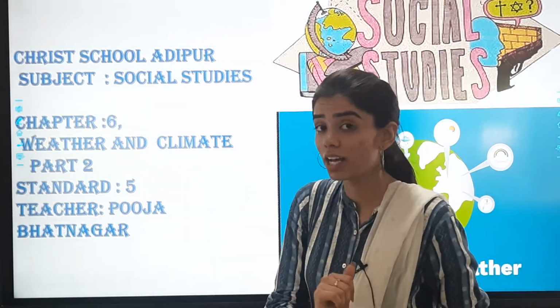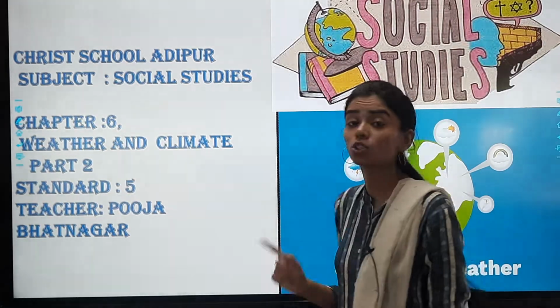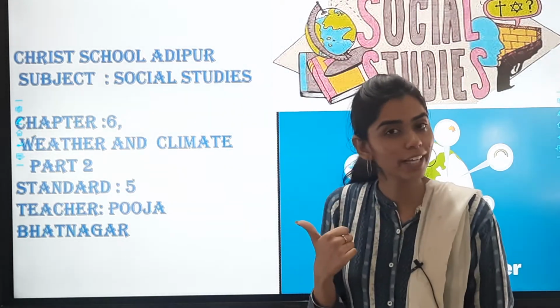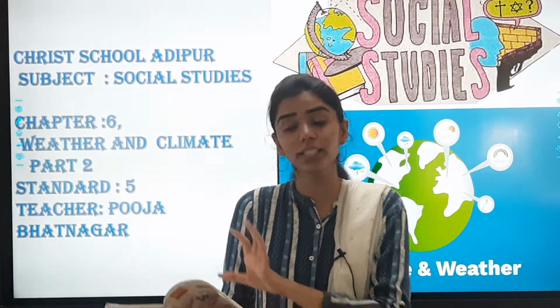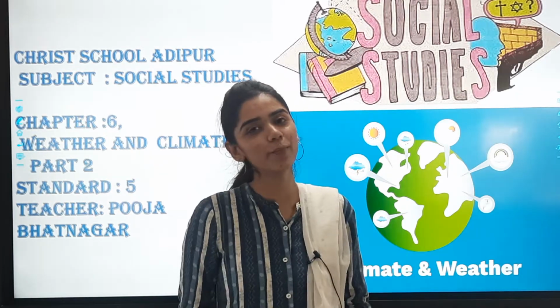In the last class, we had started with chapter number 6, that is weather and climate. Quick recap, we studied the difference between weather and climate, and we also studied that the climate of a place is influenced by several factors. We only read the heading of those factors, and today in this video we are going to study in detail about these factors.